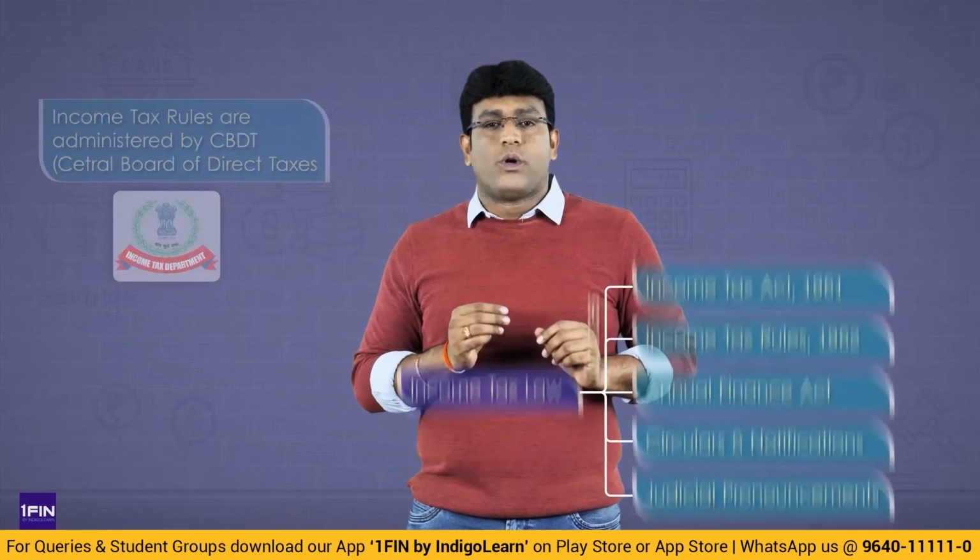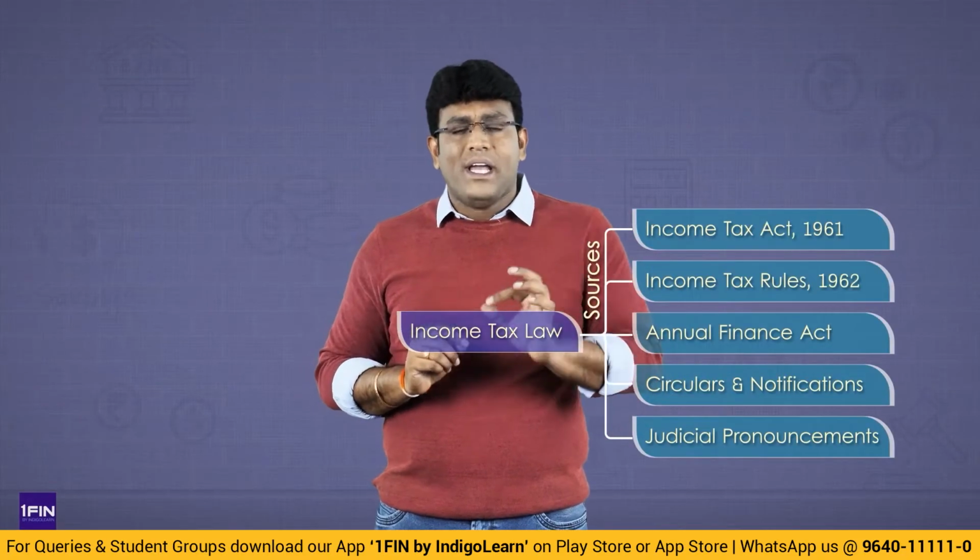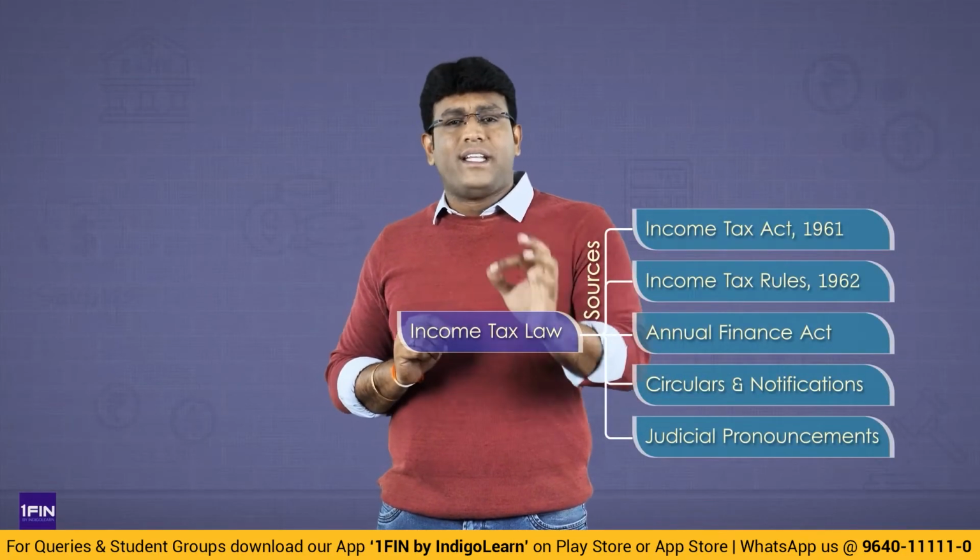So a lot of things in the Act are silent, which are subsequently given by rules. And these rules are administered by one department of the Ministry of Finance, and that department is nothing but the Central Board of Direct Taxes. CBDT is an authority under the Ministry of Finance, which administers all these rules, circulars and notifications. CBDT stands for Central Board of Direct Taxes. So friends, what is the first source? Income Tax Act 1961. Second one, Income Tax Rules 1962.